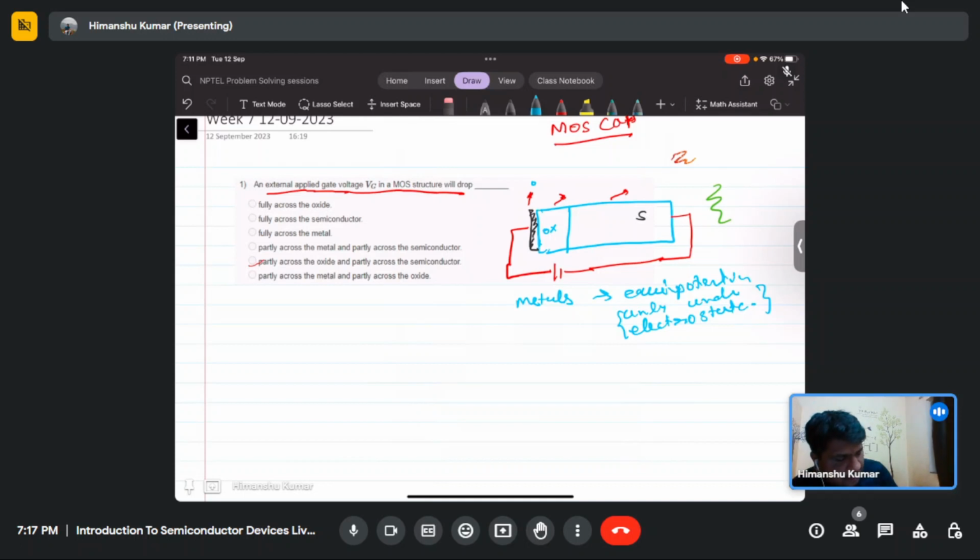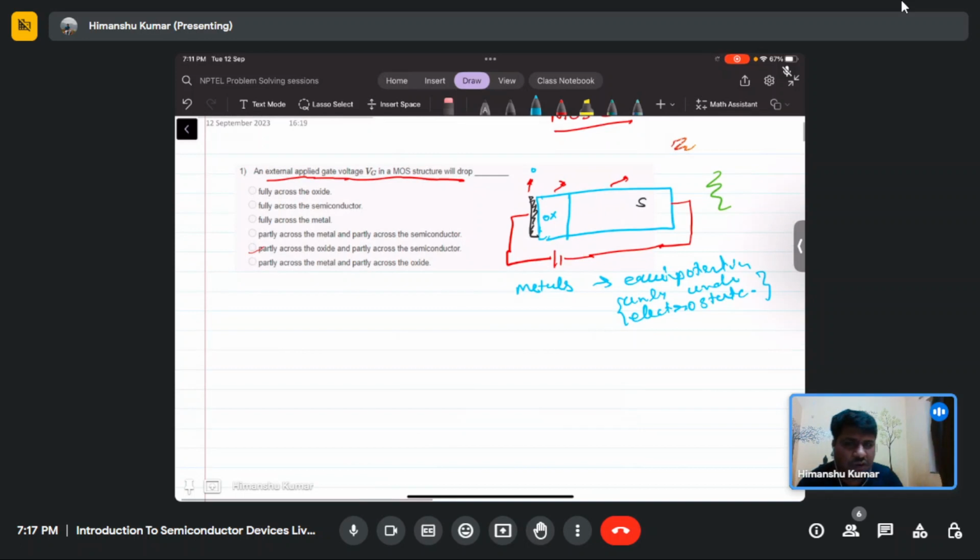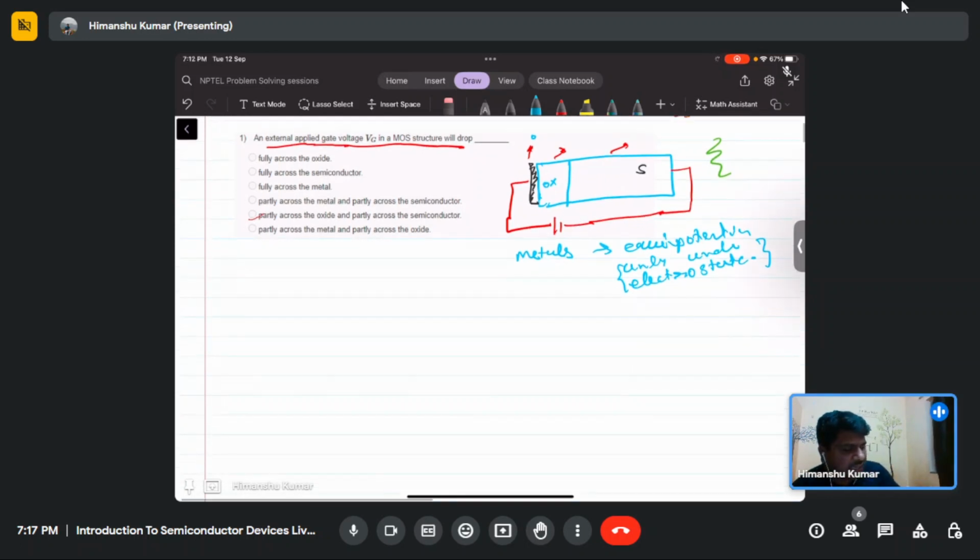In the oxide there will be a drop, and in the semiconductor we will see in the next problem how exactly the potential drops.